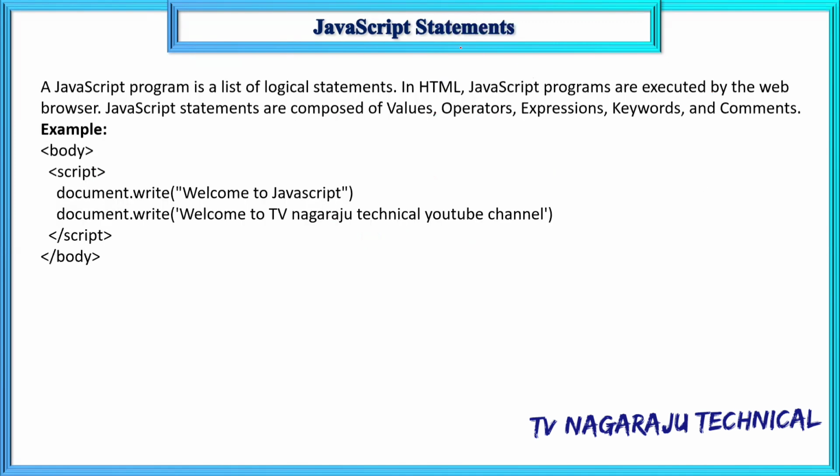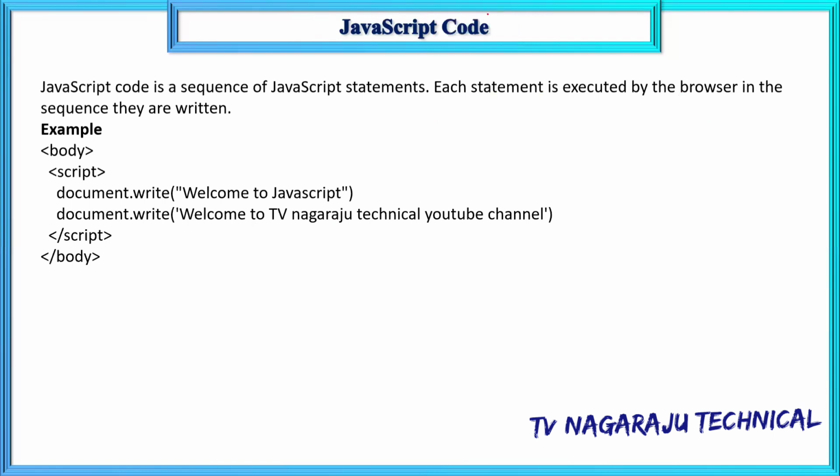First of all, what is meant by a JavaScript statement? Any valid line. A statement may consist of values, operators, expressions, keywords, comments, each and everything in the script we are writing is called a statement. Suppose statement 1, statement 2. Clear?